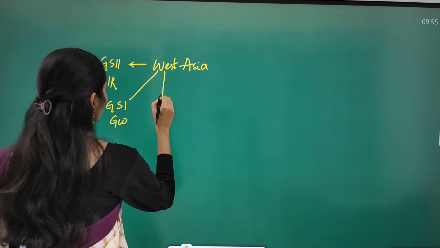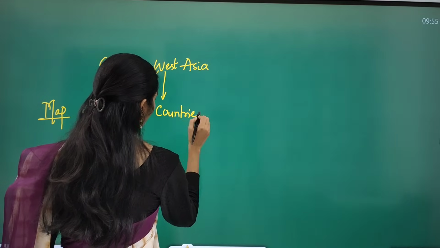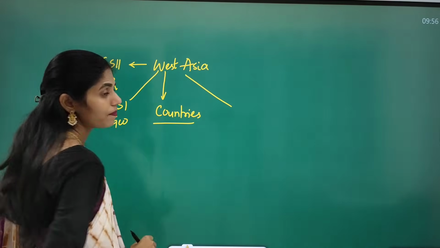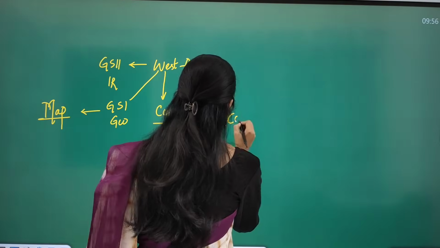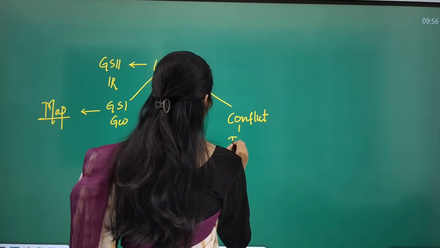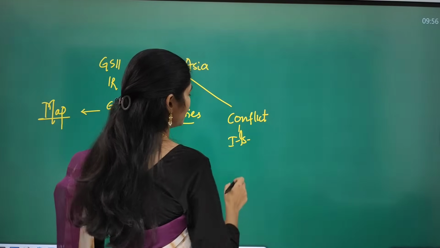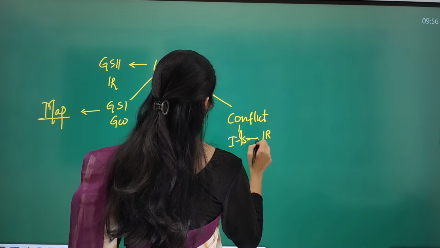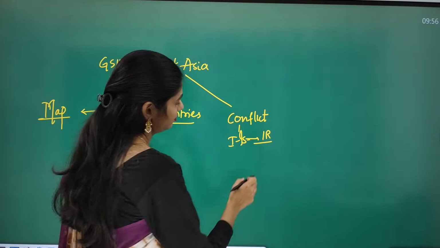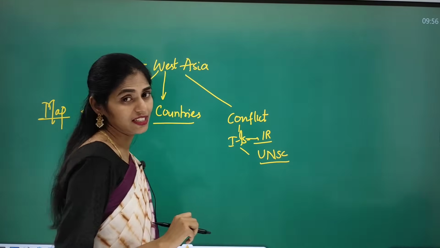And from international relations, you have to see the countries which are part of West Asia and the conflict going on there, for example the Israel-Palestine issue, and because of this issue how the international community is reacting, and even the United Nations Security Council and its resolutions.